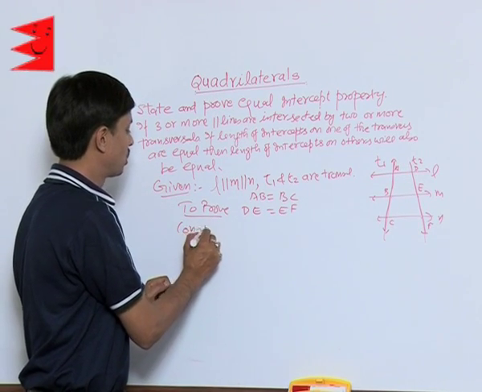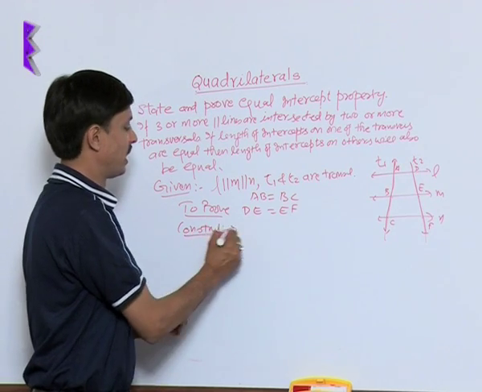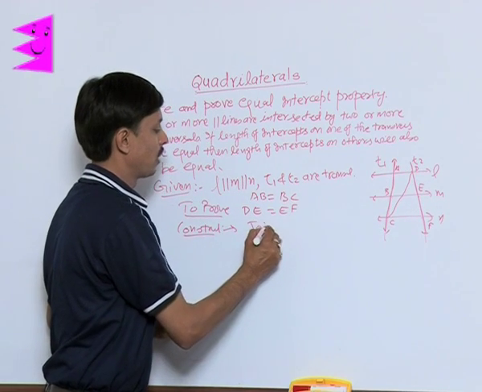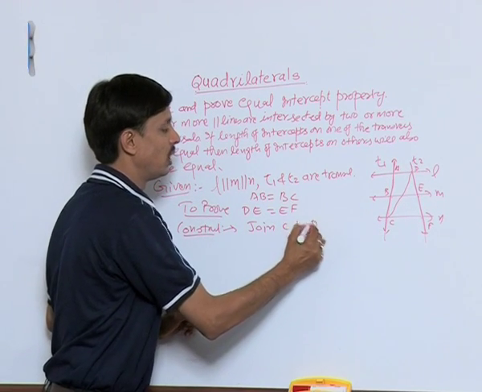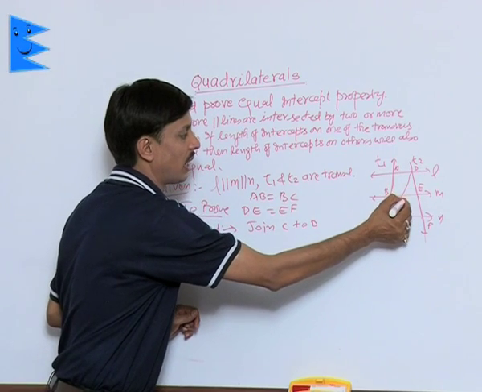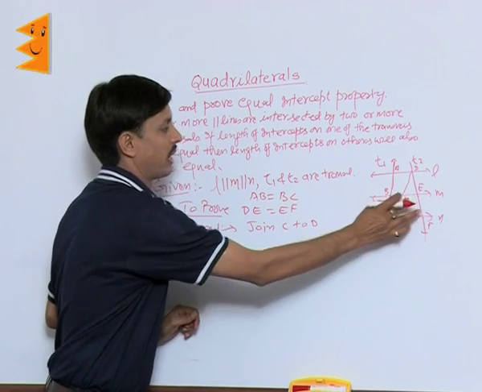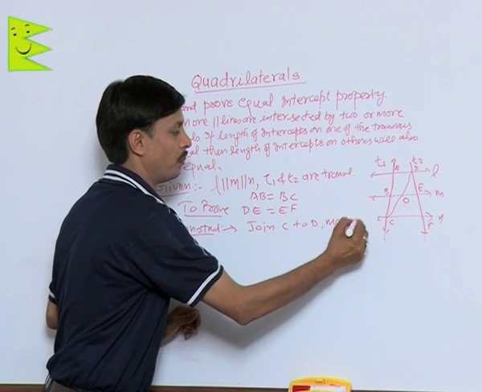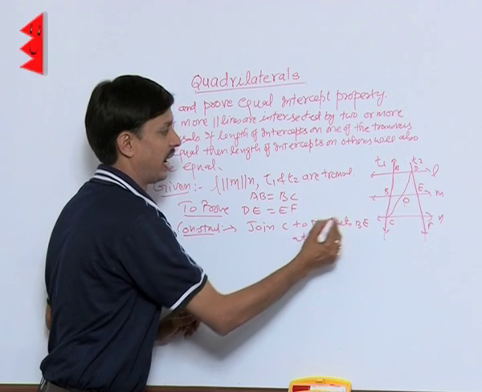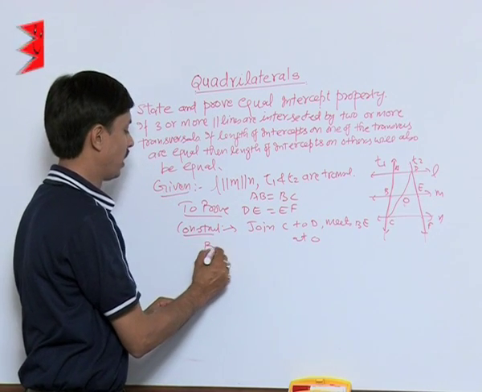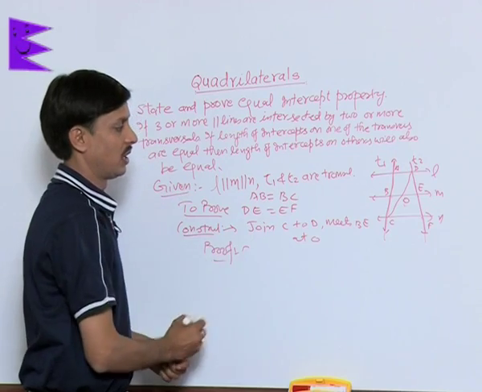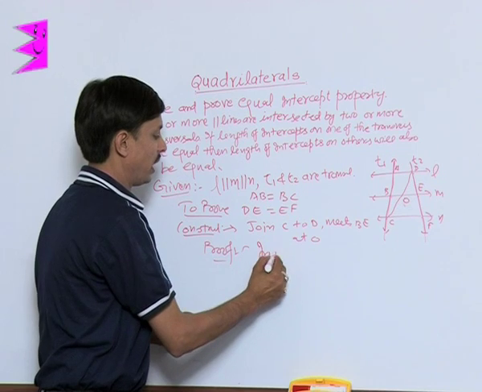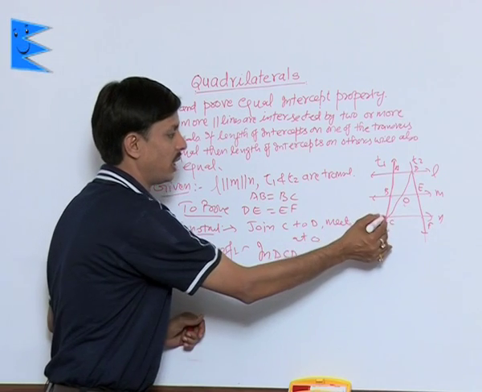One small construction is required here. What is that construction? Join C to D, which meets BE at, suppose, M. I can take this point O, meets BE at O. Now I am taking its proof. What is the method? I am taking the triangle CDA. In triangle CDA,